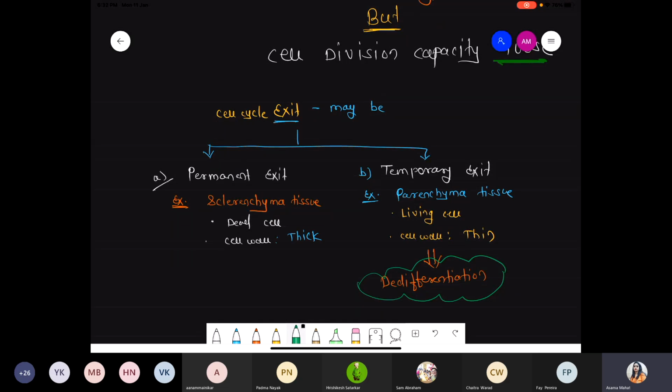Cork cambium, vascular cambium, divide hoga, form hoga. So all these are very much common in case of the plant, because in case of the plant living cells, those are the parenchymatous tissue. That's why temporary exit is very much common.